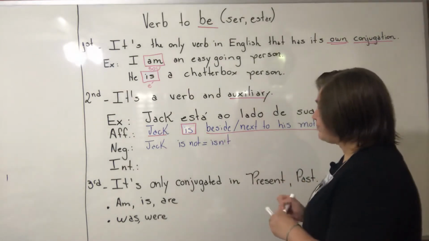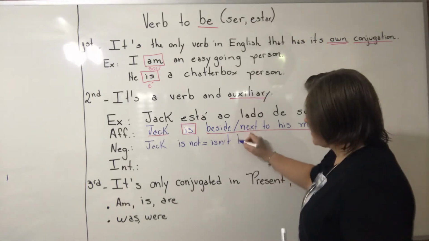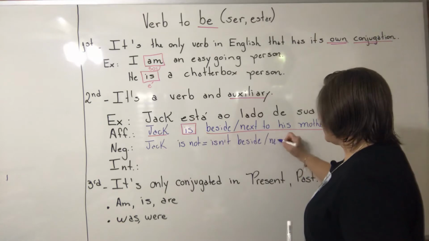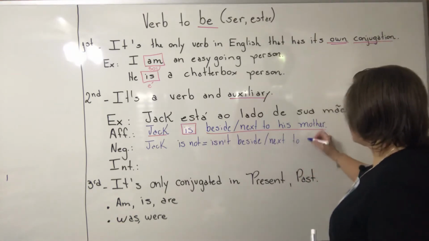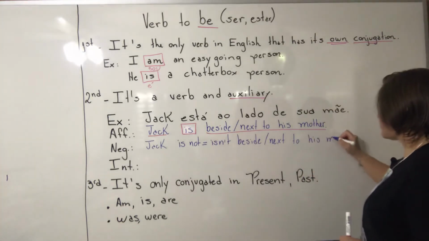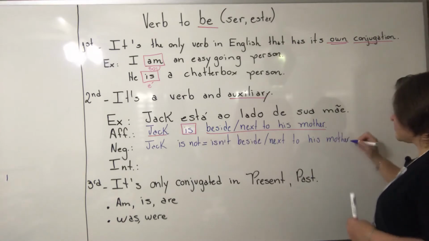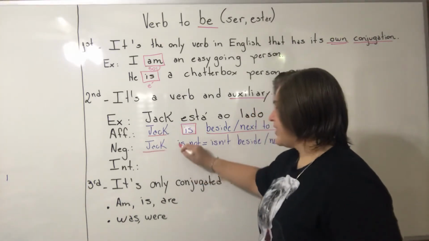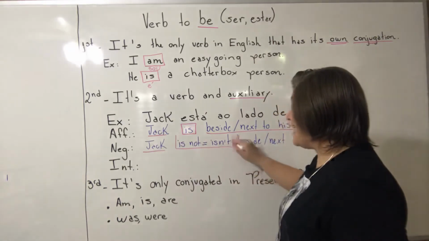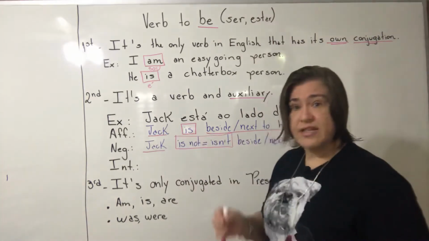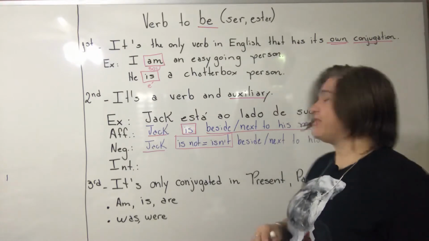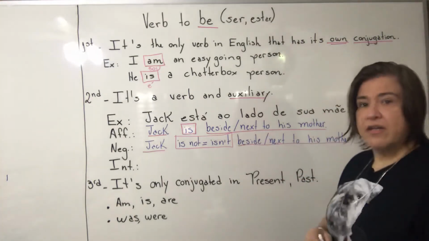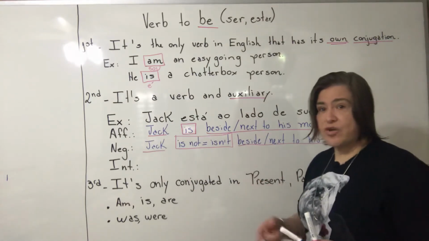I copy the complement, beside or next to his mother. Okay, students, so we have person, verb, and auxiliary negative, because it's a negative sentence, and the complement. Okay? All right, now let's continue.